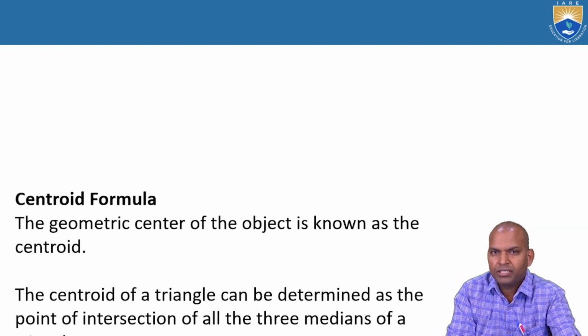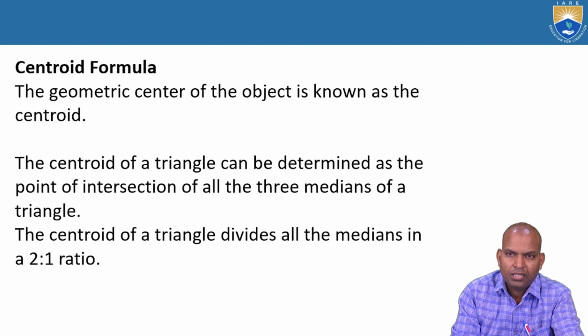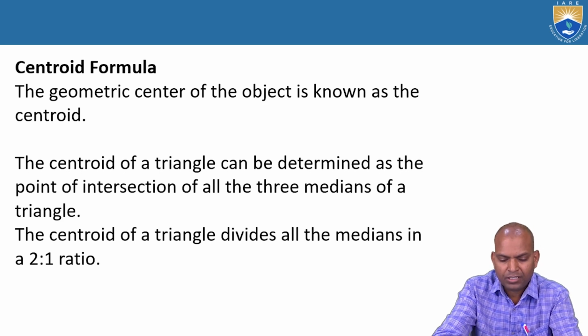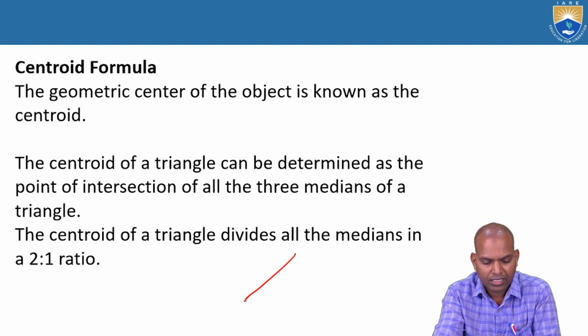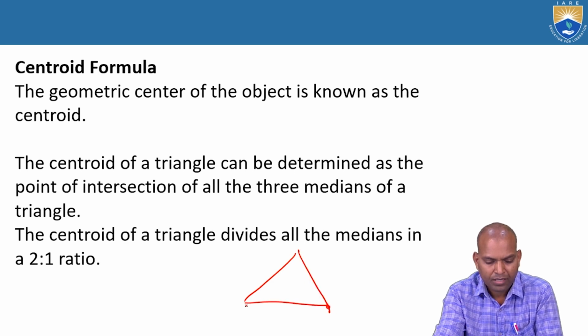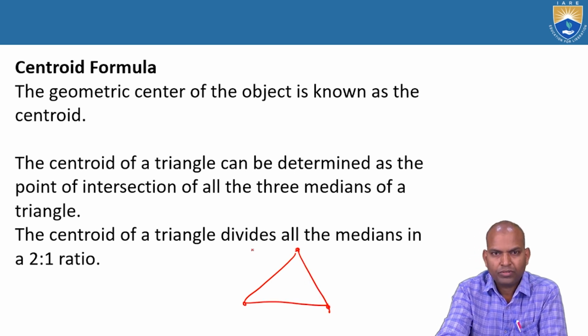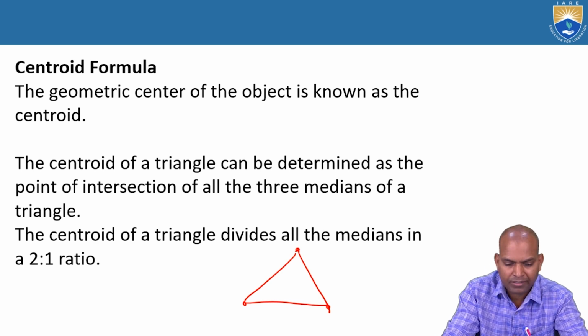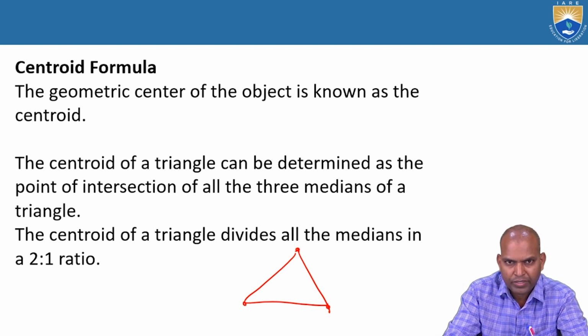Now the next term: what is the centroid formula of a triangle? If we consider a triangle, there are three coordinates: x1, y1, x2, y2 and x3, y3.